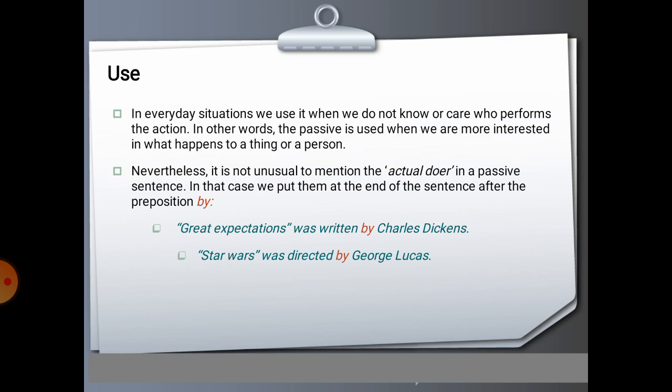Nevertheless, it is not unusual to mention the actual doer in a passive sentence. In that case we put them at the end of the sentence after the preposition by. Example: Great Expectations was written by Charles Dickens. Star Wars was directed by George Lucas.